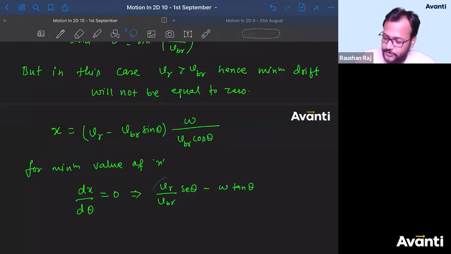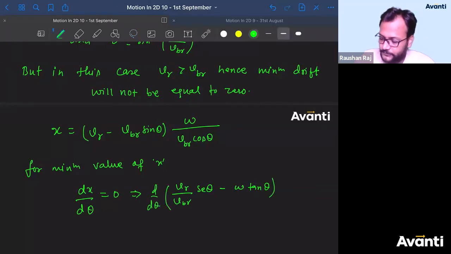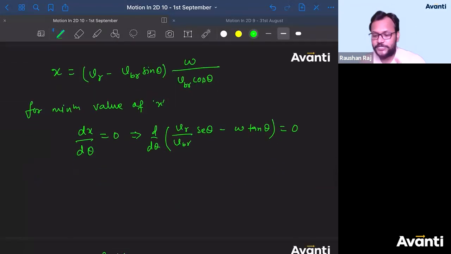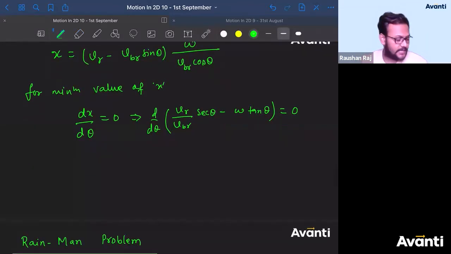So I need to differentiate this with respect to theta, and I have to equate this with 0. Tell me, what is the differentiation of sec theta, guys? Come on, give me the answer in the chat. What is the differentiation of sec theta? Come on, quickly answer.